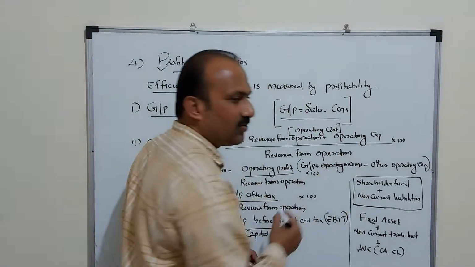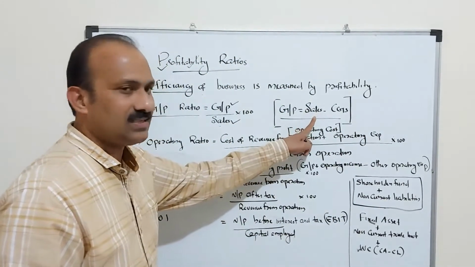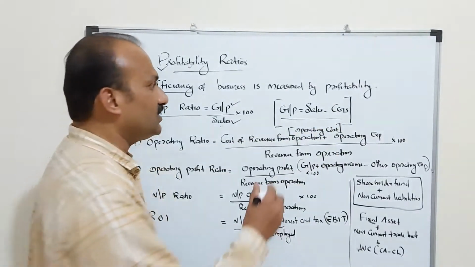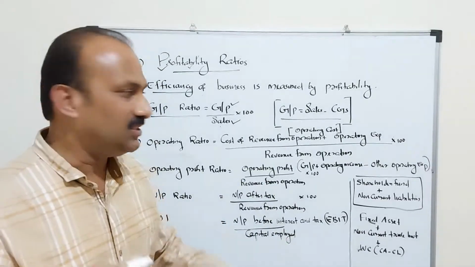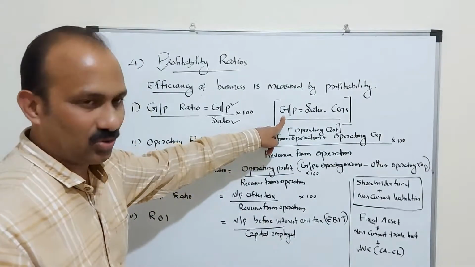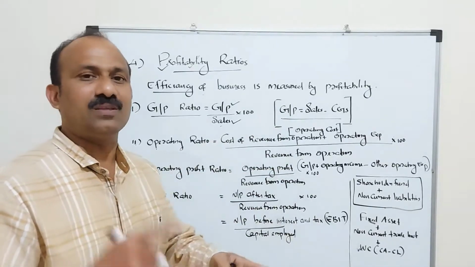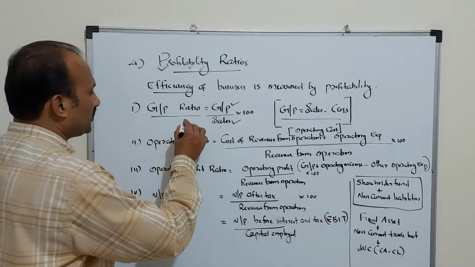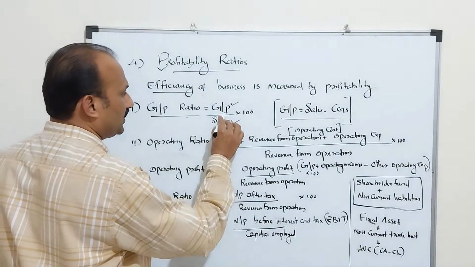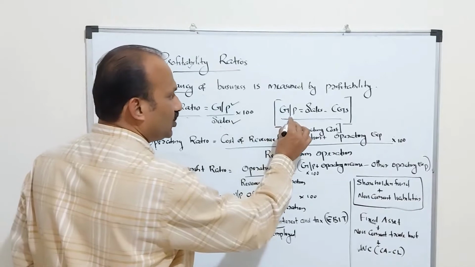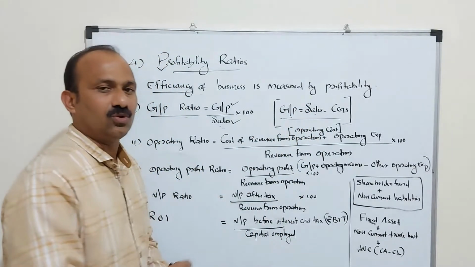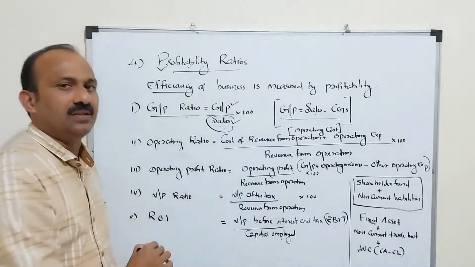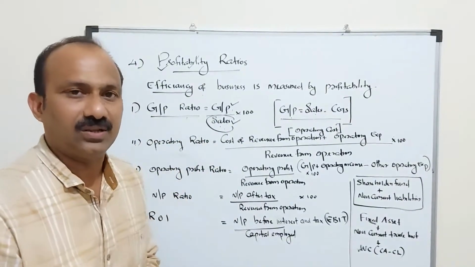Gross profit we can calculate in different ways. Sales minus cost of goods sold is equal to GP, gross profit. Cost of goods sold plus profit is equal to sales. Different formulas we can apply here. Gross profit ratio is equal to gross profit divided by sales into 100. Gross profit is equal to sales minus cost of goods sold. So how much part of the sales is GP? Through this ratio we can calculate.